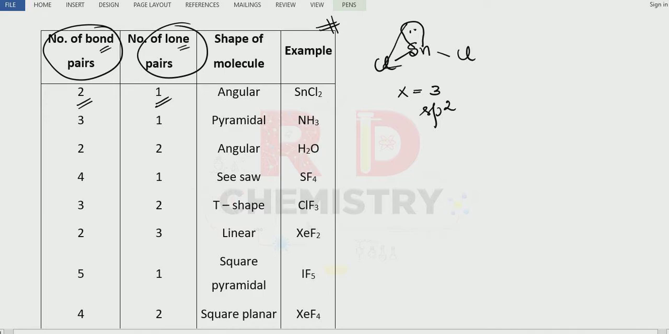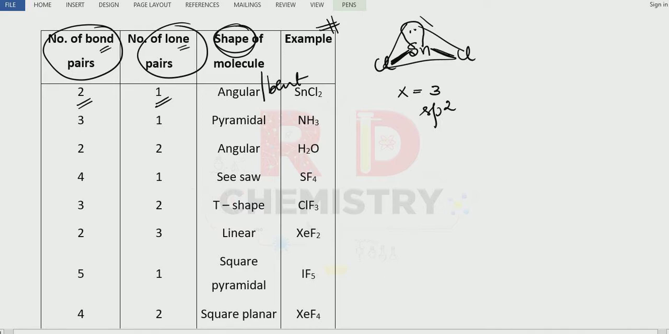So it looks like we have a triangular shape. Triangular is the geometry. When I speak about the shape, forget about the lone pair and see only the bond pairs. So the bond pairs are angular or bent, so it is either an angular or bent shape.